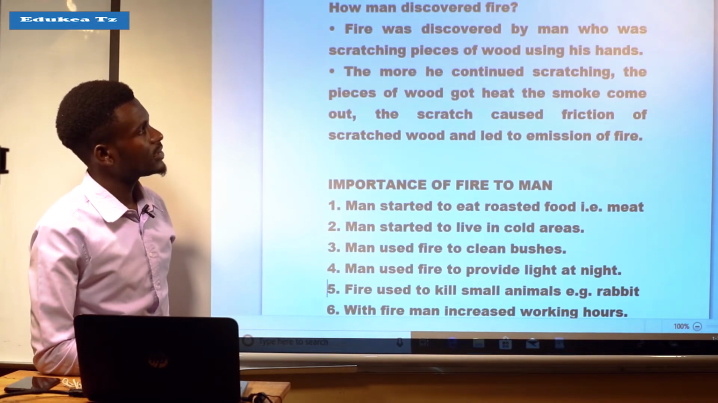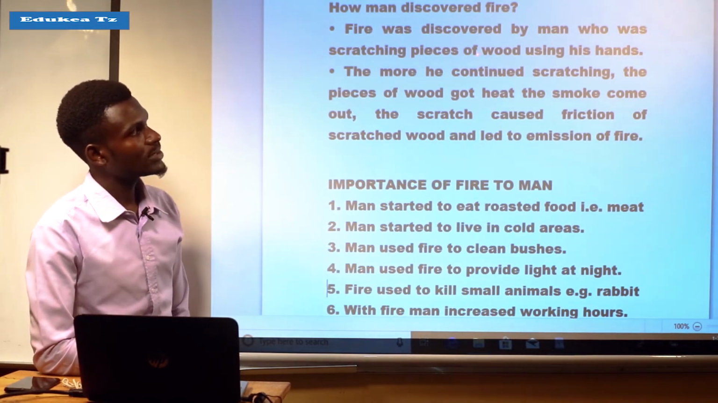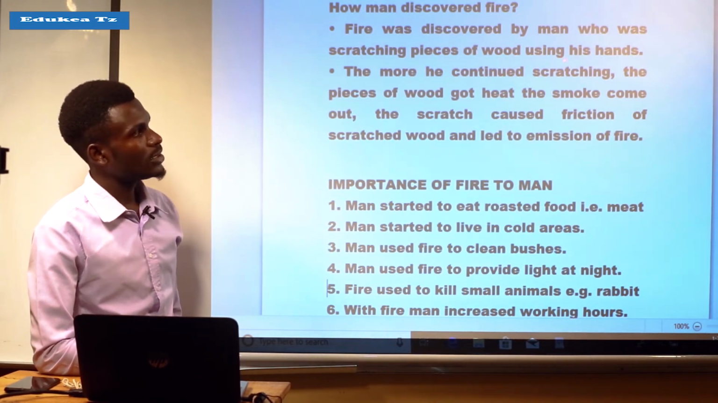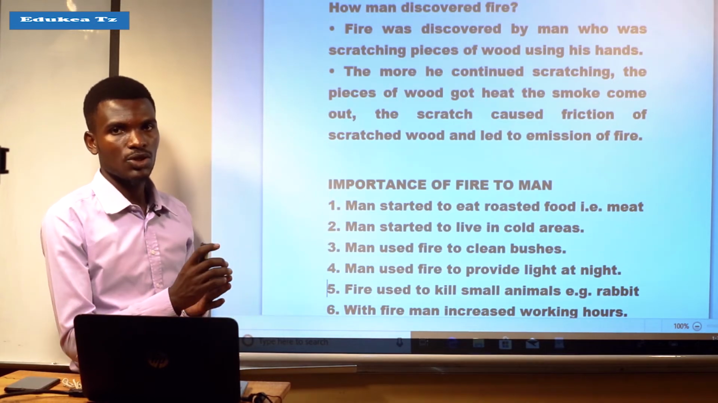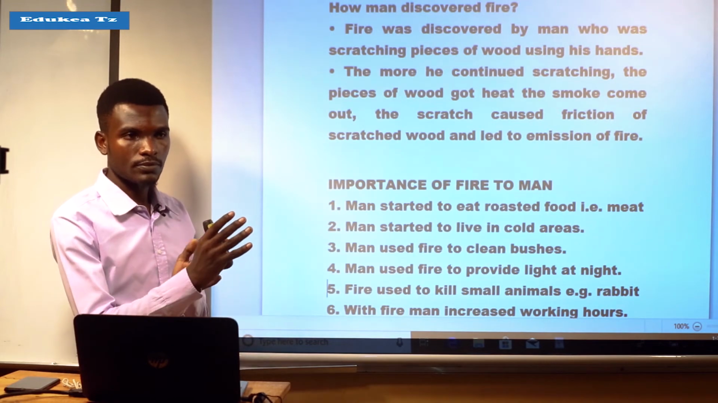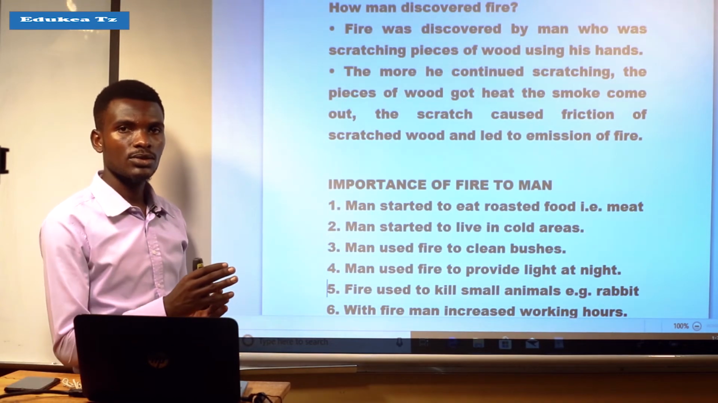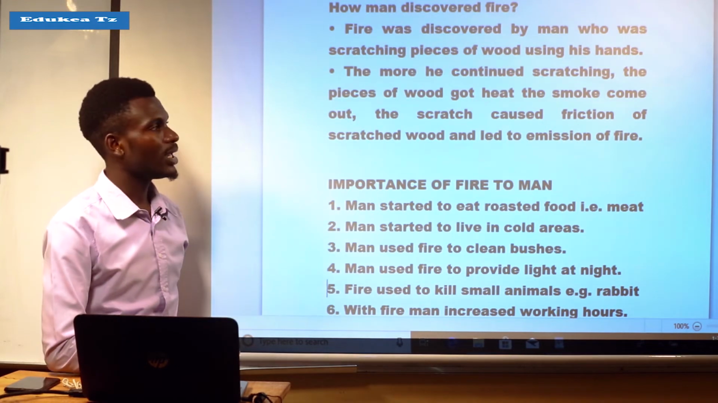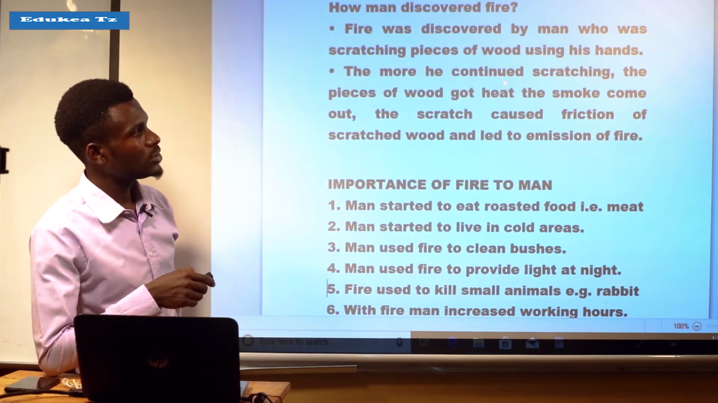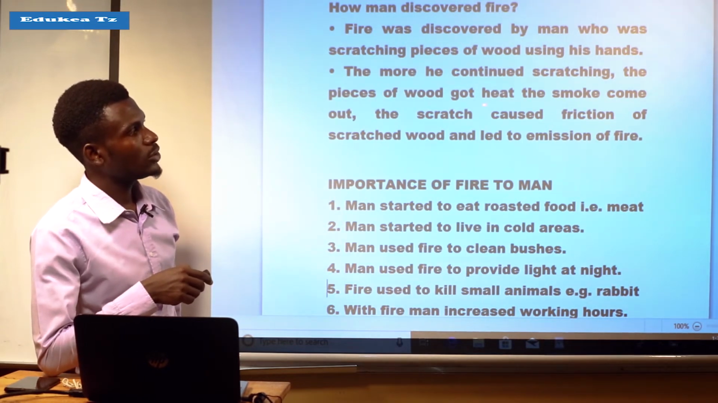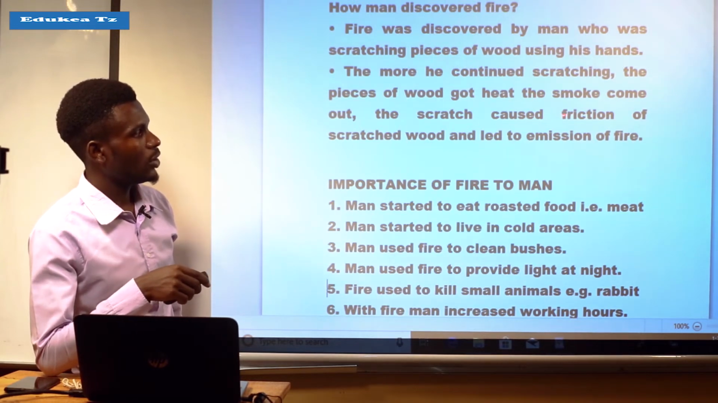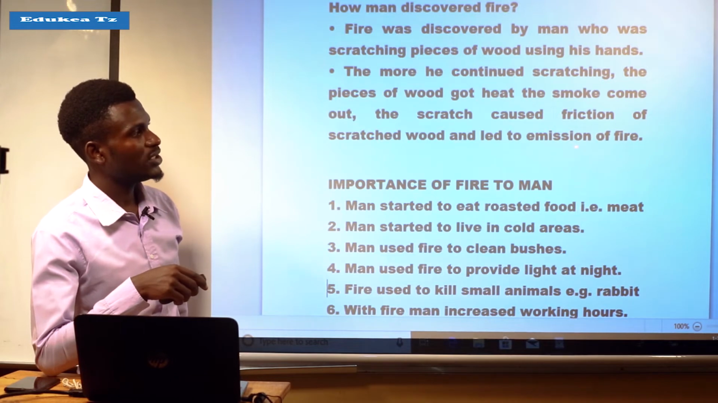Fire was discovered by man who was scratching pieces of wood using his hands. You can see that the man was scratching the wood by using his hands, and the fire was produced. The more he continued scratching, the pieces of wood got hot and the smoke came out, and the scratching caused friction of the wood and led to emission of fire.